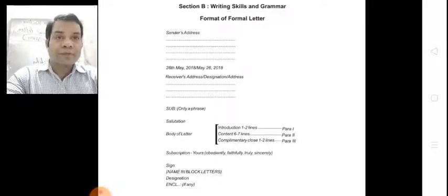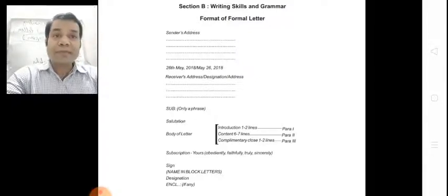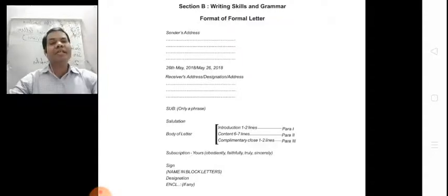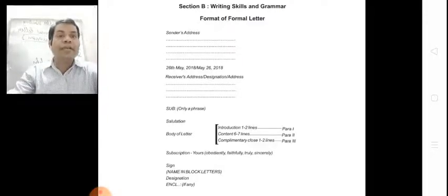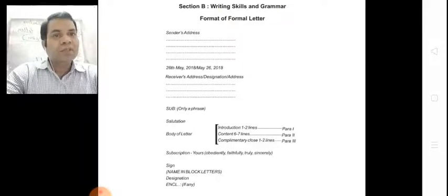First of all, you have to write the sender's address. Then after leaving a line you have to write the date. After the date you have to write the receiver's address, designation, etc. Then the subject. In the subject you must write only a phrase. Don't write a full sentence. Then the salutation, sir or madam. If you don't know whether the person you are sending the letter to is male or female, in that condition we must write sir.